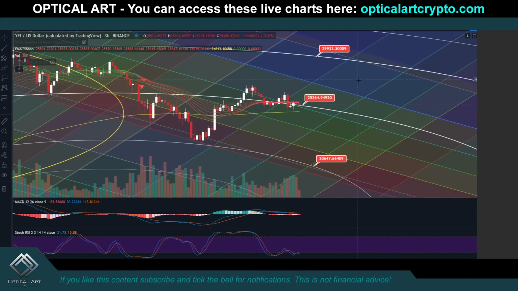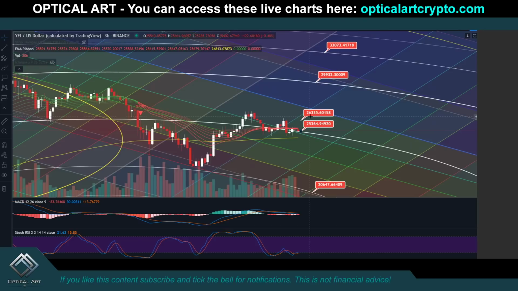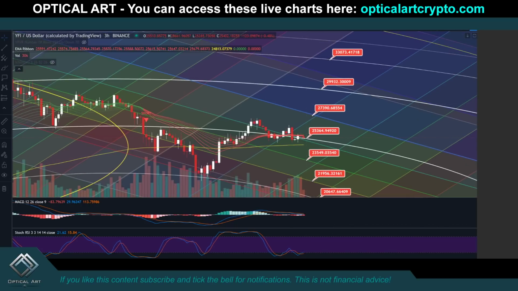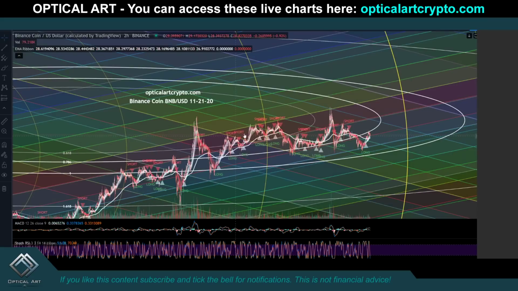Do keep in mind we are respecting the fib channel line, so your current resistance above is 27,390. And your current support below is 23,549, and then you have support here at 21,956.